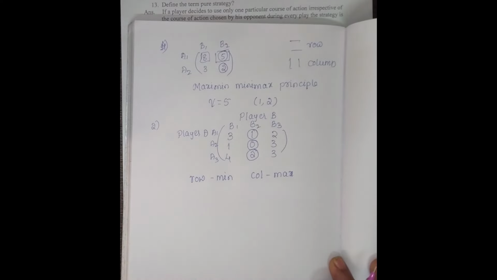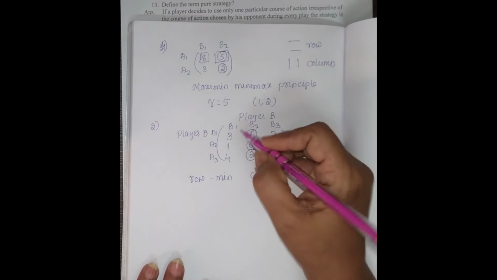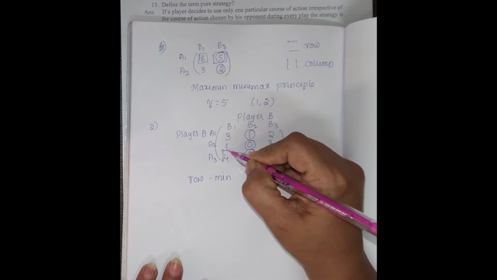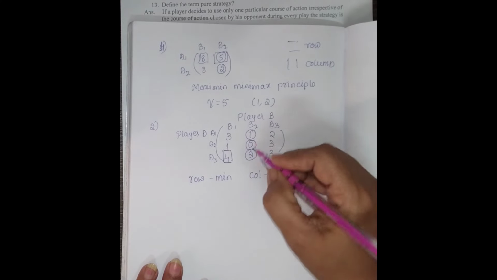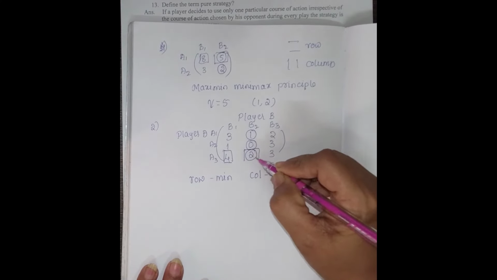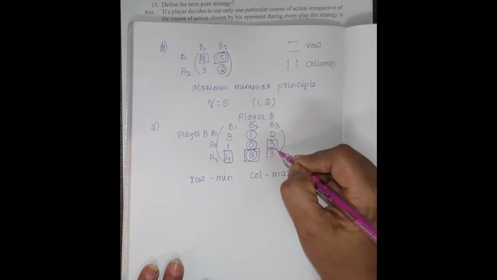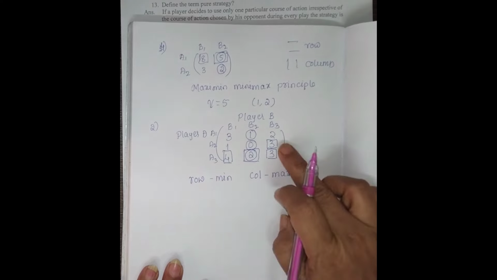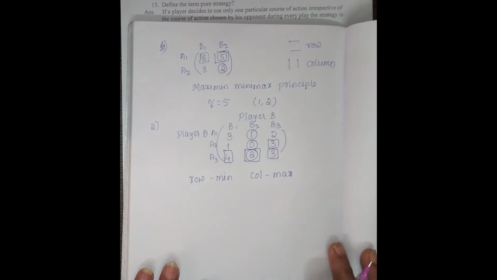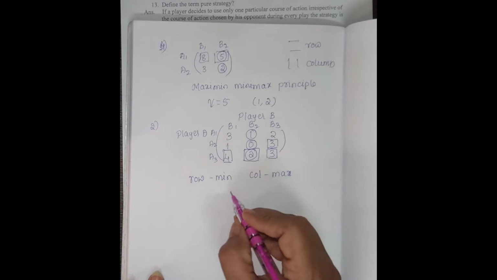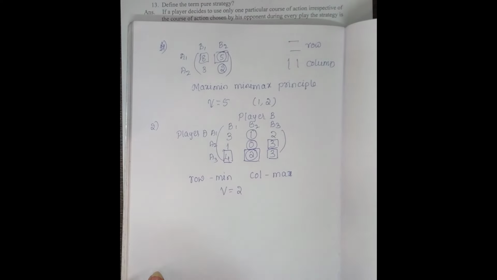The maximum payoff in each column is boxed. Here the 2 and 3 are maximum values, so I considered both as squares. Then the value of the game V is equal to 2.